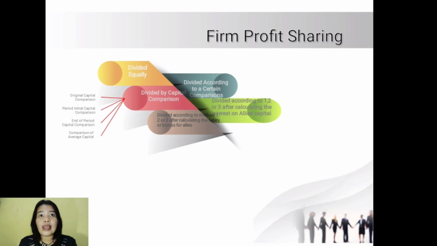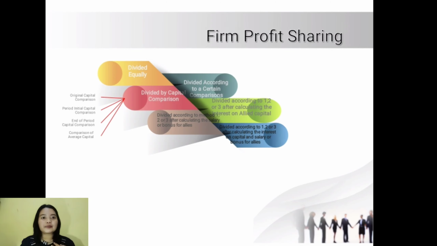Especially for bonus, the partners may agree to distribute a certain percentage of the bonus after or before calculating the bonus itself. A. The bonus is calculated from the profit before the bonus. B. The bonus is calculated from the profit after the bonus. Number 6. Divide according to 1, 2, or 3 after calculating the interest on capital and salary or bonus for partners.